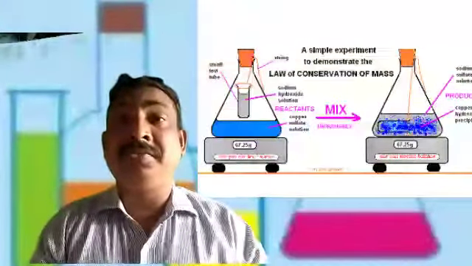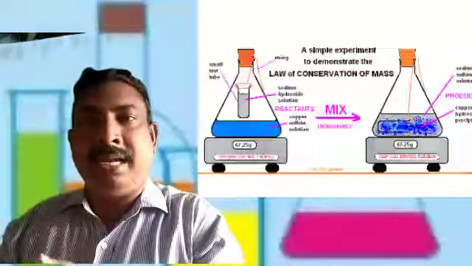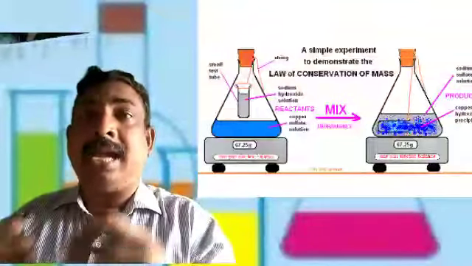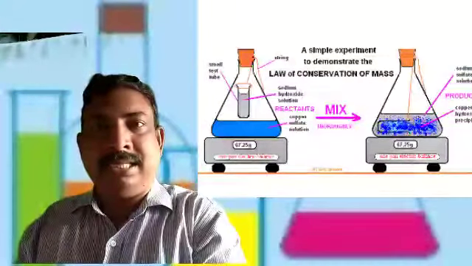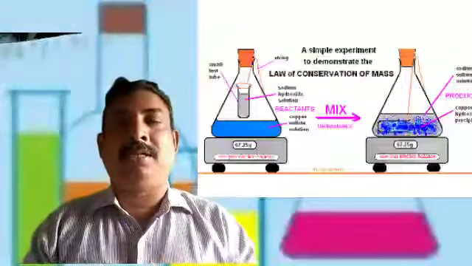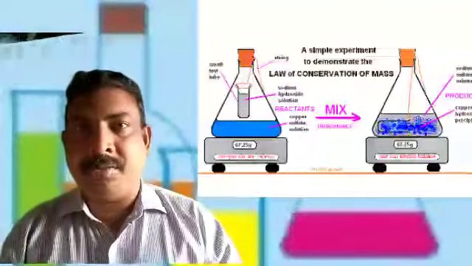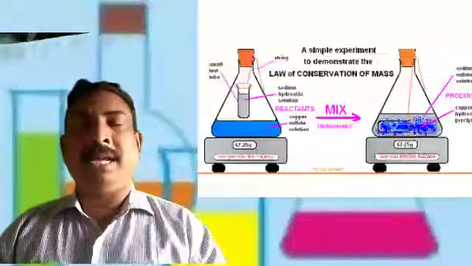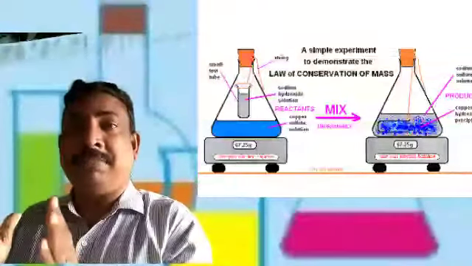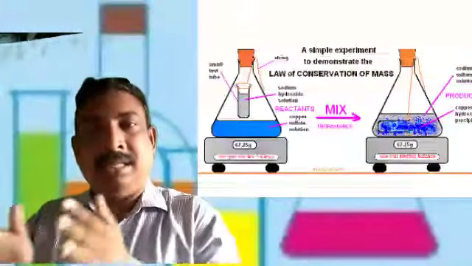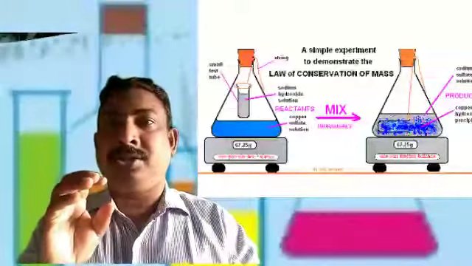The law of conservation of mass says that as many atoms as are participating in the chemical reaction, that many atoms only will be there in the products. The total number of atoms in the reactants is equal to the total number of atoms in the products. So this is the reason the chemical reaction is to be balanced. According to the law of conservation of mass, the total mass of the reactants is equal to the total mass of the products. It means the number of atoms which participated in the chemical reaction, the same number of atoms will be there at the end as the products. So chemical reactions have to be balanced.